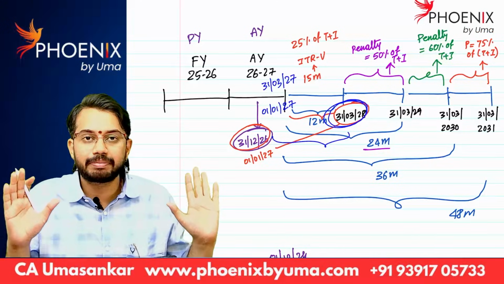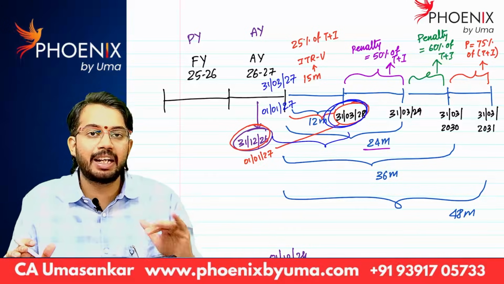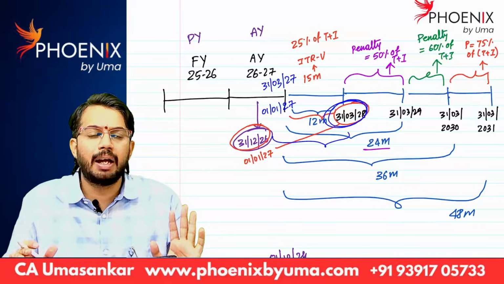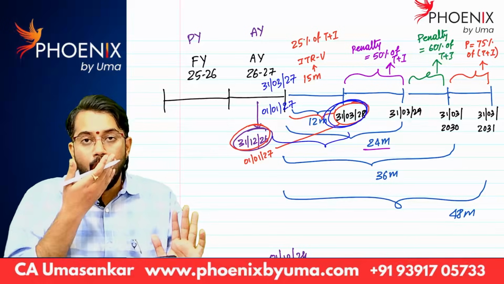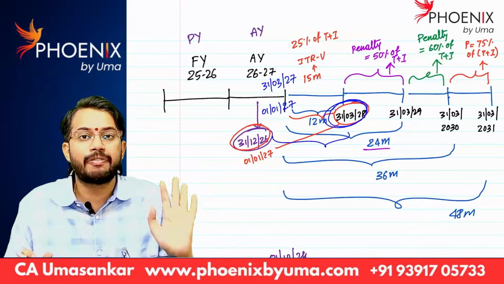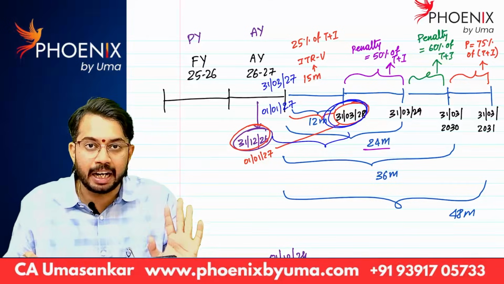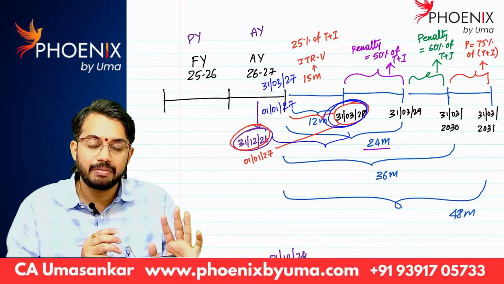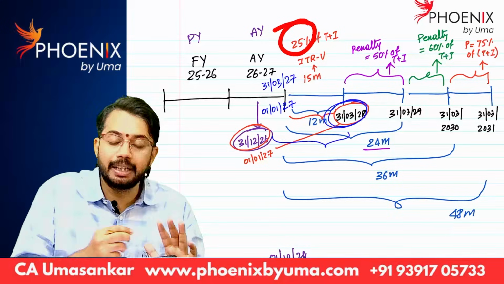Very simple. In the assessment year, we will file the income tax return. What is the last date for filing belated ITR? 31st December. After that, you cannot file a revised return, you cannot file a belated return. After expiry of the time limit for filing belated return, up to 12 months from the end of the assessment year, what is the penalty? Penalty is 25%.